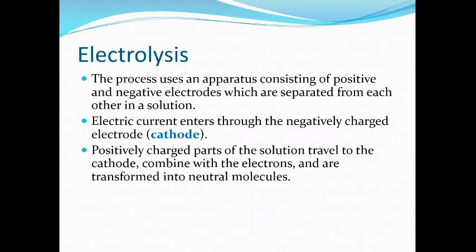After gaining one electron, this hydrogen ion becomes a nascent hydrogen atom. Nascent hydrogen atom means it becomes reactive, and two nascent hydrogen atoms covalently bond with each other and form a hydrogen molecule. So which process is taking place at the cathode? That is reduction, and that's why the cathode is always known as the reducing electrode. Yes, Archika, understood or not understood, beta?